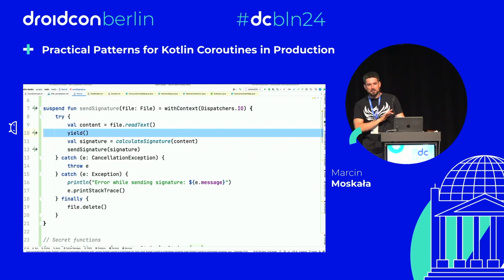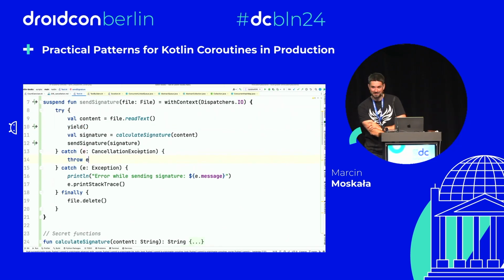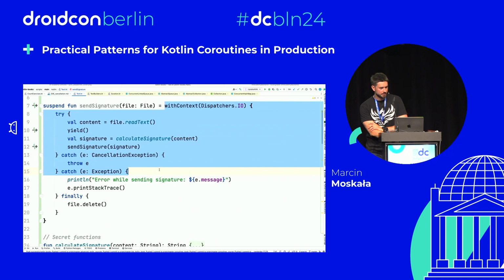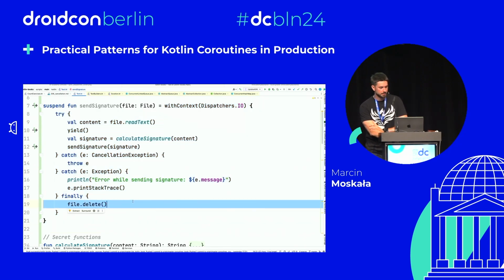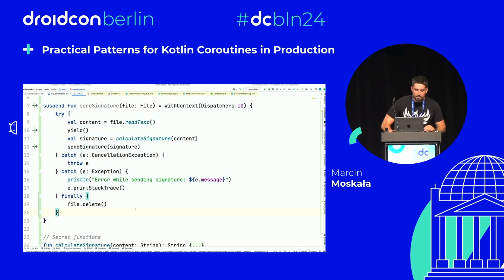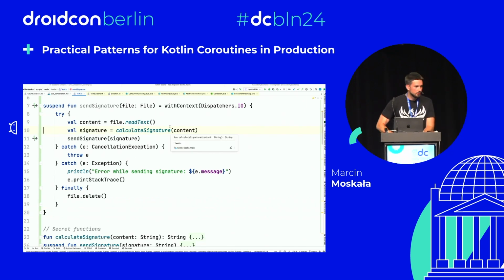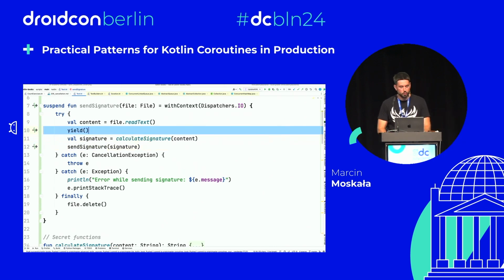Sorry, but I truly believe that's all in here. I have another one in a moment. I just have a question. Will file delete be executed on the dispatcher's IO threads? Right now, yes, because it is wrapping everything. Even though it's not suspending? Yeah, because this coroutine is executed on Dispatchers.IO. One thing I hoped you will incorrectly give me as an answer is to use async await, which would be nonsense because it's clearly a sequence of operations, and so async await would be no improvement at all in here.